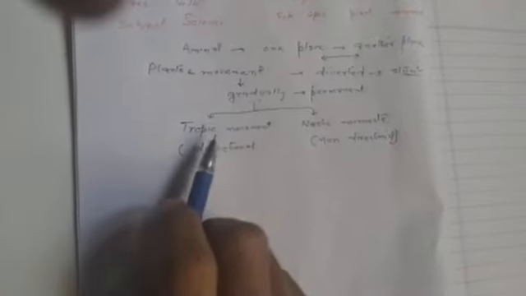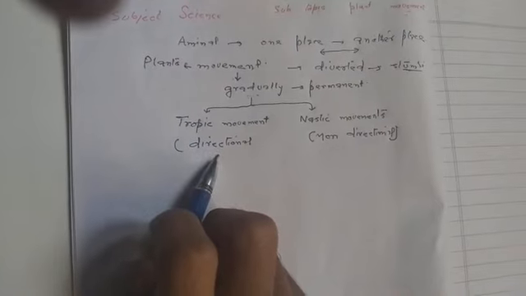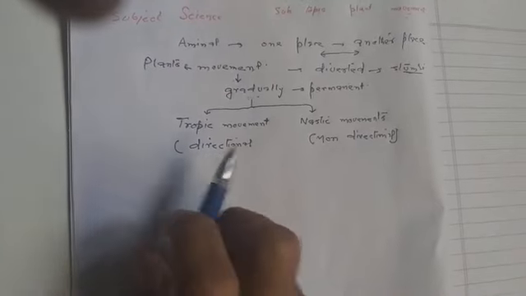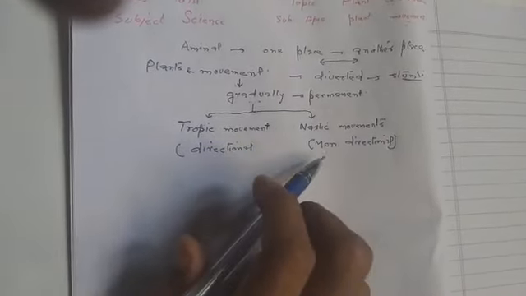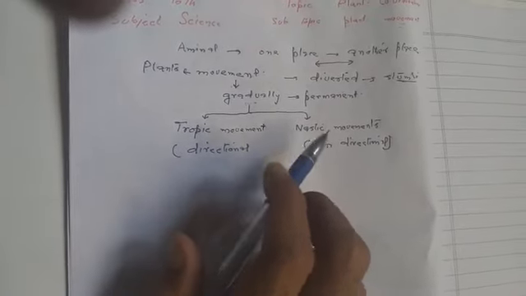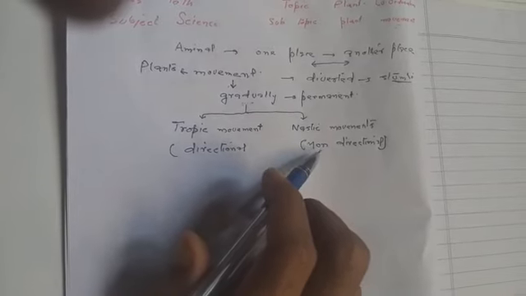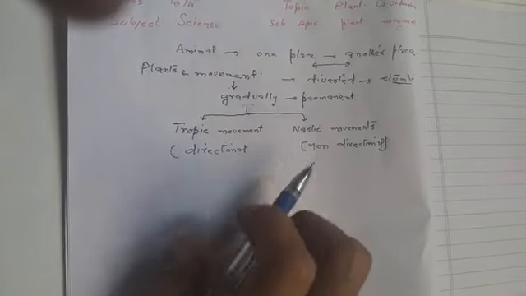In both cases the movement takes place, but whenever a tropic movement occurs, it shows from which direction the stimulus is. In a nastic movement, there is a response towards the stimulus, but it does not define in which direction the stimulus is.